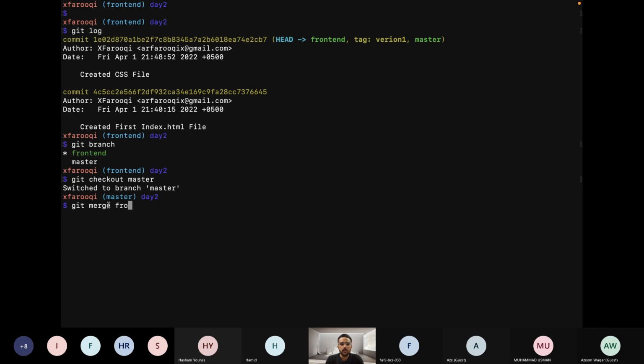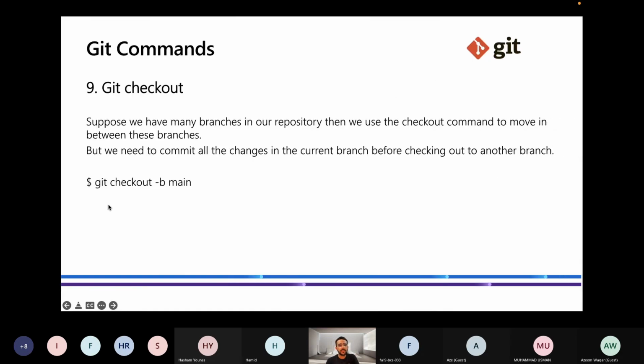It says already up to date, because I have not made any kind of changes. All the changes of both of these branches are already merged; the same changes are in both branches. But if you make some changes, then it will not say already up to date. It will merge the two branches. So this is the checkout command.